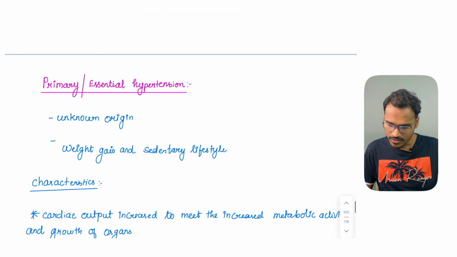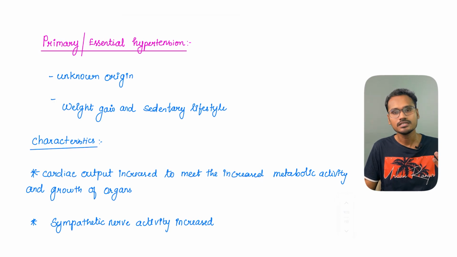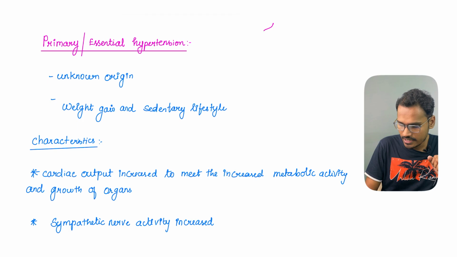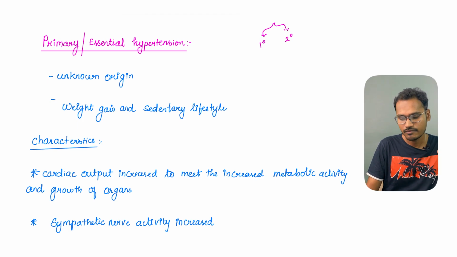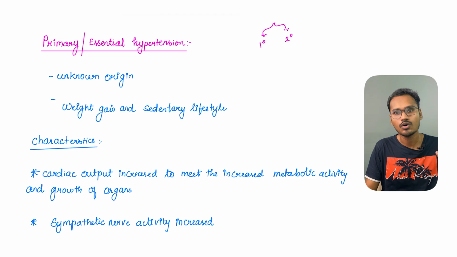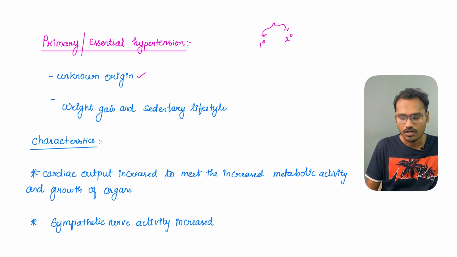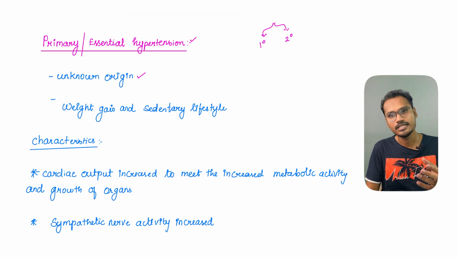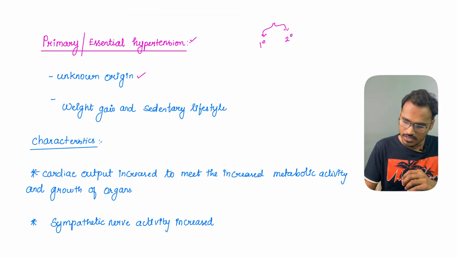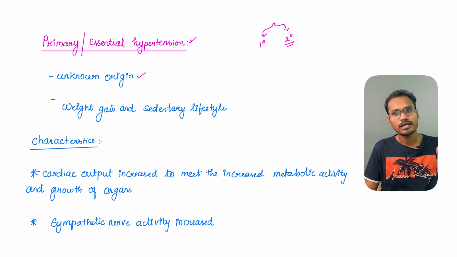But before going to that, what is hypertension? All of you know that whenever there is a rise in the blood pressure, it is called hypertension, and generally it is classified into primary and secondary. If the hypertension is happening without any cause, of unknown origin, then it is called primary or essential hypertension. The other causes, suppose there is a renal artery stenosis or a tumor which is secreting adrenal hormones, those types of causes come under secondary hypertension. So primary is also called essential hypertension and it is of unknown origin.